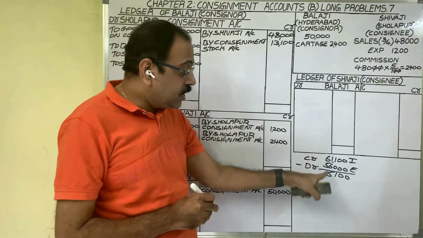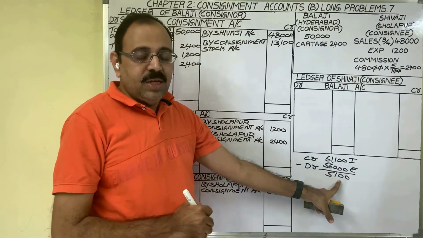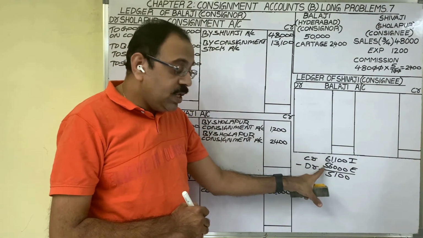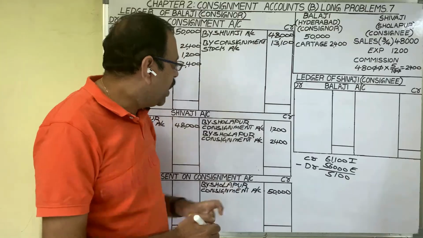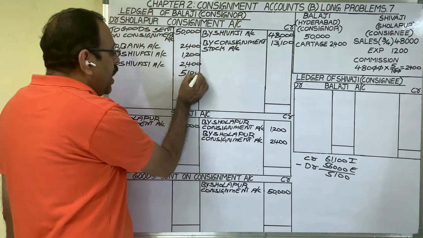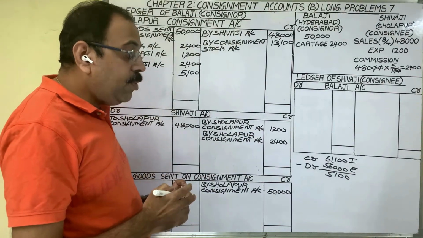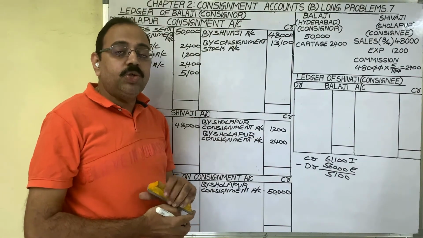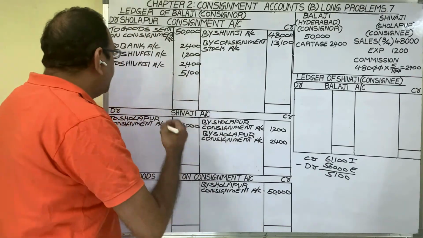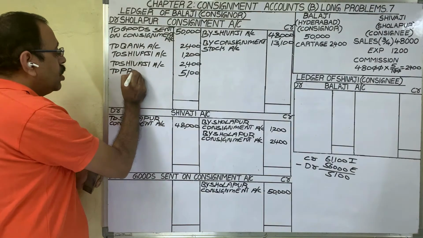Income is more than the expenditure. Therefore, the difference is profit. This profit, where debit side total is less, on the debit side we should write that amount, 5,100 rupees. And remember, in consignment business, when we get a profit or loss, it should be transferred to profit and loss account. Therefore, in the particulars column, we should write to profit and loss account.